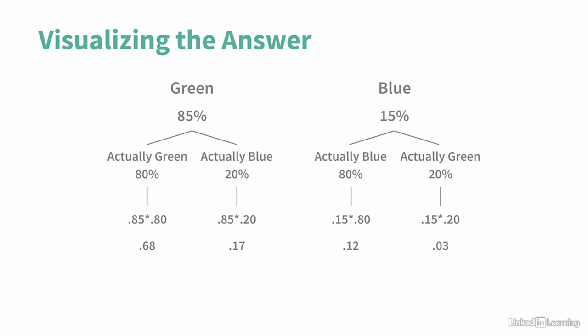Now remember that the witness said the cab is blue, so we need to calculate the probability that the witness guessed blue when the cab was actually blue.